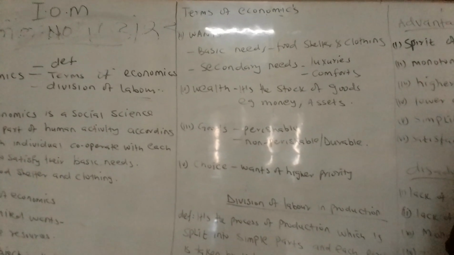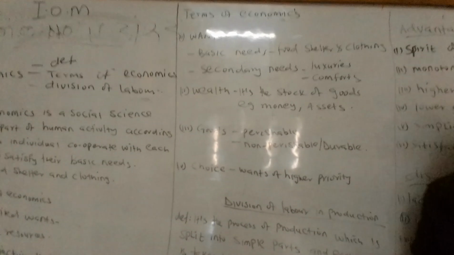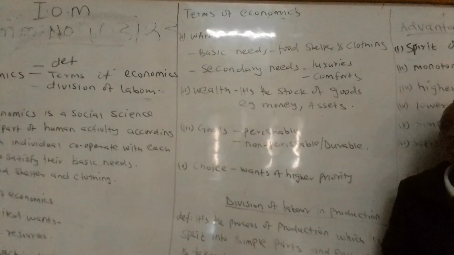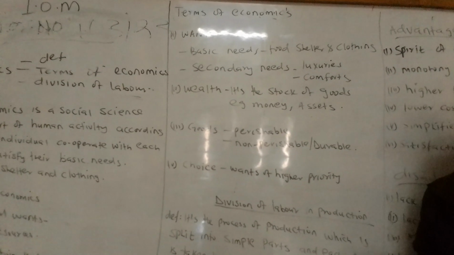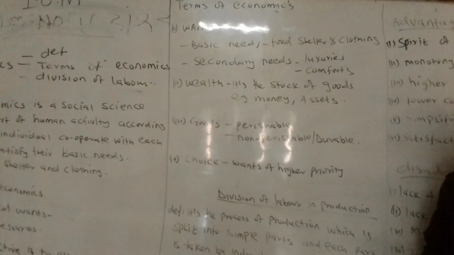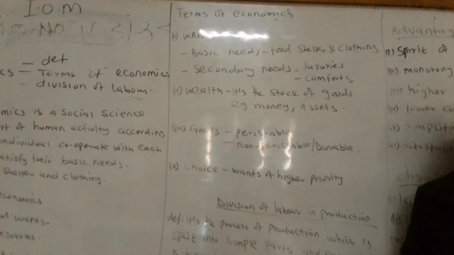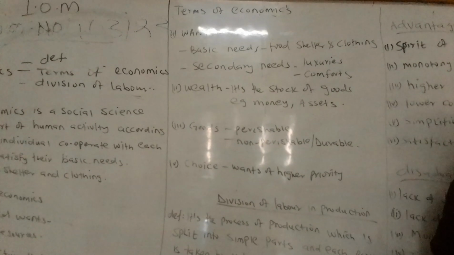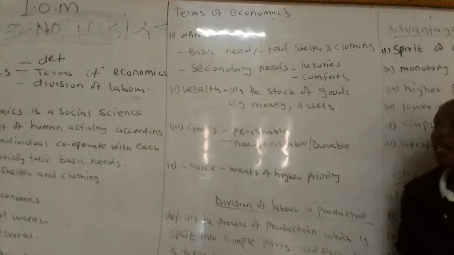The next one is goods. Under goods, we have perishable and non-perishable. Perishable goods are those which cannot last for a longer period of time. Take an example of tomatoes and flowers, which cannot take a long period before being consumed.